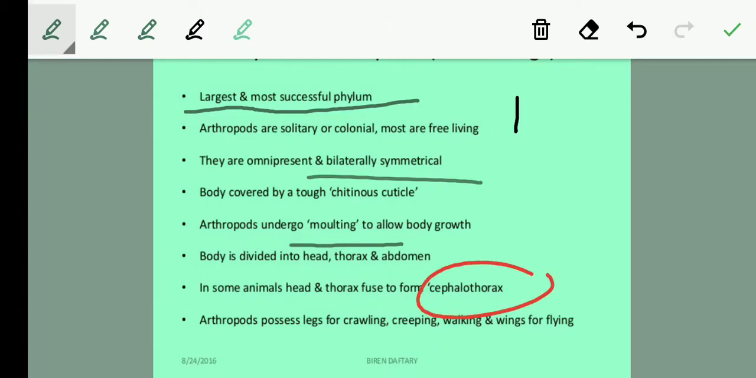And students, arthropods possess legs. I have already told you they have jointed legs, and these legs help them in crawling, creeping, walking, and wings for flying also.